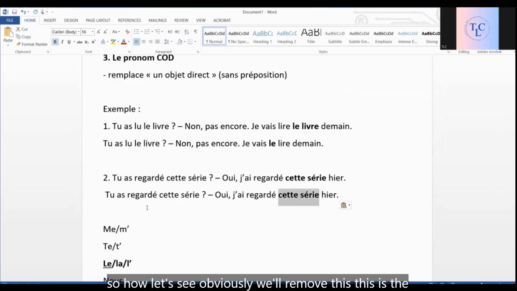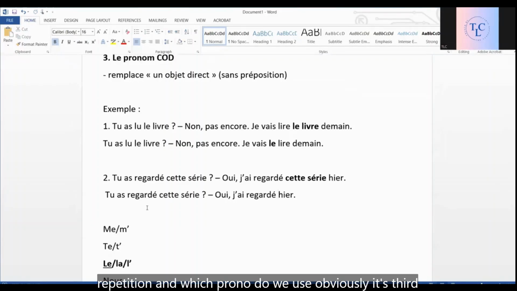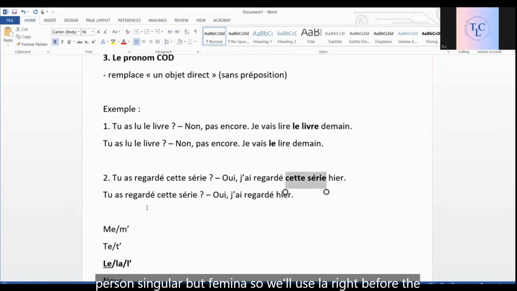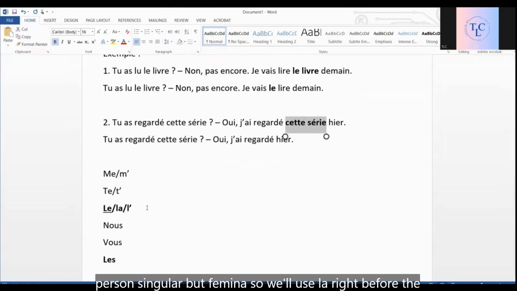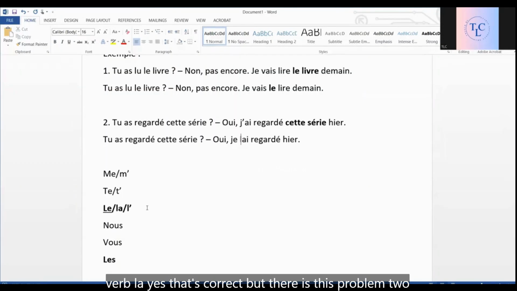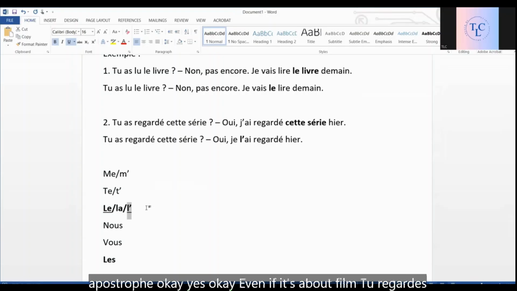Obviously, we'll remove this. This is the repetition. And which pronoun do we use? Obviously, it's third person singular, but feminine. So we'll use la, right? Before the verb, la. Yes, that's correct. But there is this problem, two vowels coming together. So we cannot put la directly. We'll change it to l'apostrophe. So ultimately we'll use this l'apostrophe.